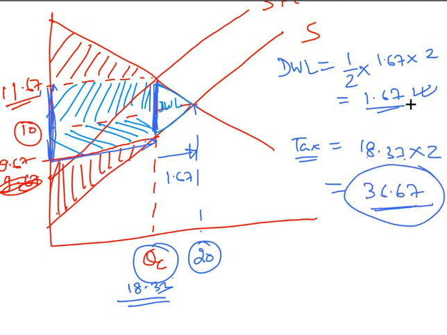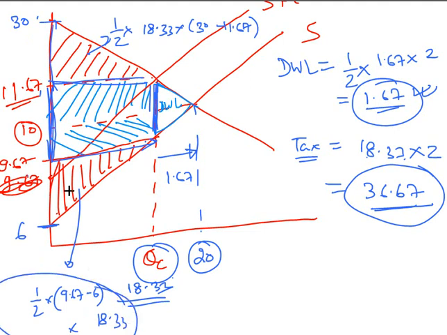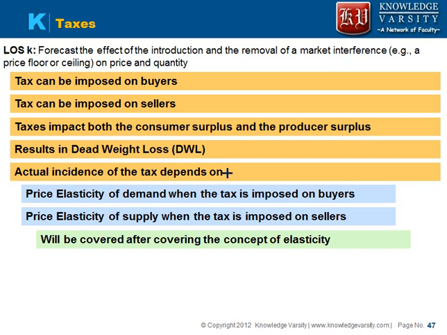So the tax and DWL are known. These two will also be pretty simple to get. From the earlier discussion, this is 30 and this is 18.33, so the consumer surplus is half into 18.33 into 30 minus 11.67. Similarly for the producer surplus, earlier the price was 6, so it will be half into 9.67 minus 6 into 18.33. I will not compute the producer surplus and consumer surplus. These were the two things we have computed. The actual impact we will cover once we consider the elasticity.